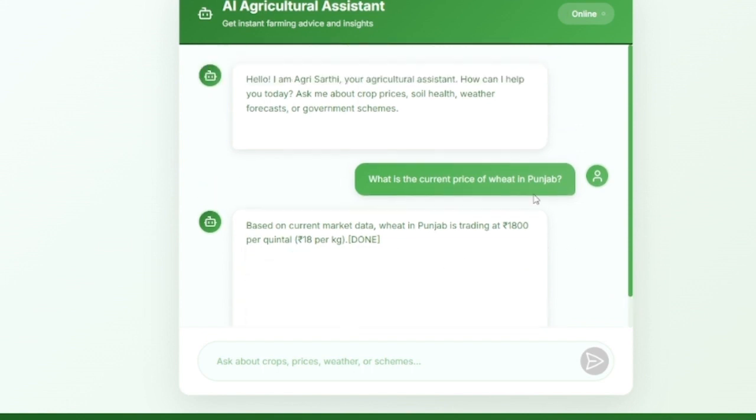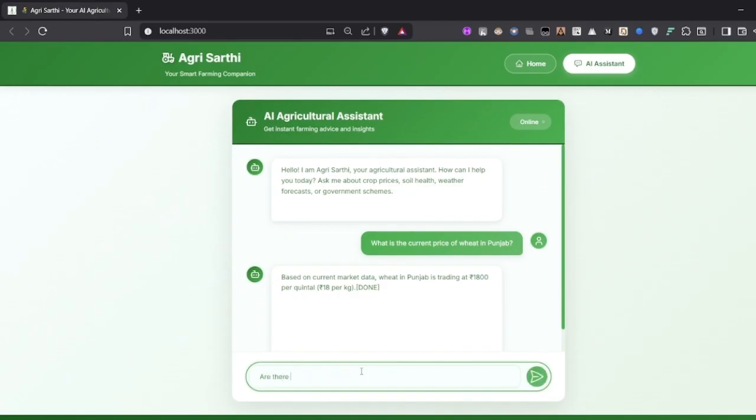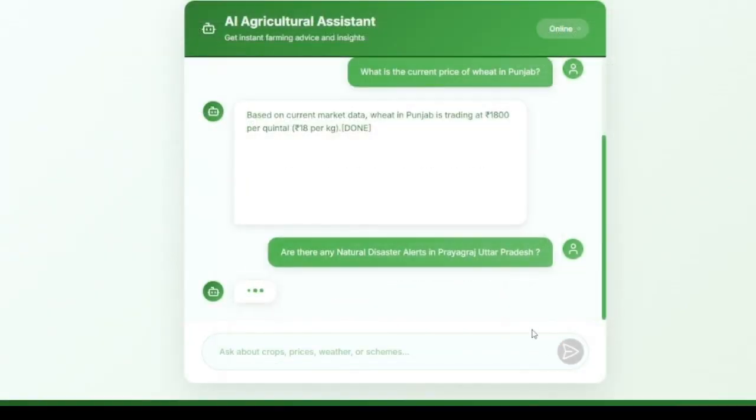So you saw it is multilingual, and we can translate it and everything. And this is Agri Sarthi. You can ask any type of question depending on whatever you want to ask. If you can ask anything, let's say for example, are there any natural disasters?